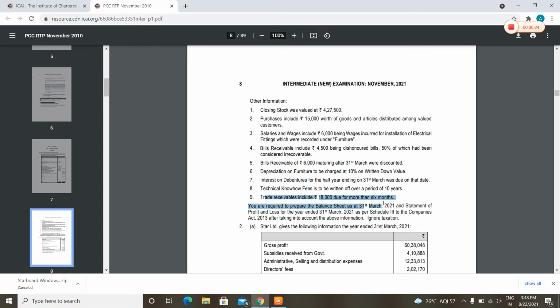So we will deduct this from the debtors, and we will show it separately in the notes to accounts. Then the receivables of businesses in the majority again discounted after 31st March. This would have no treatment.